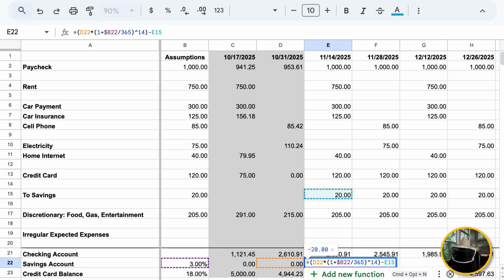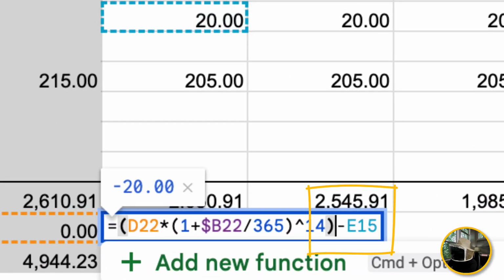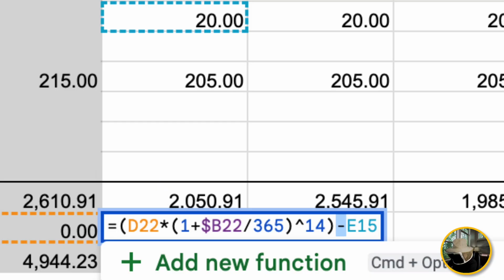And there's one other thing that's wrong, and that is we're subtracting the amount. See how it says minus E15? This is not a credit card. This is a savings account. We want to add this amount. So we're going to switch that to a plus. So your formula should now show that you are adding the amount here from E15.